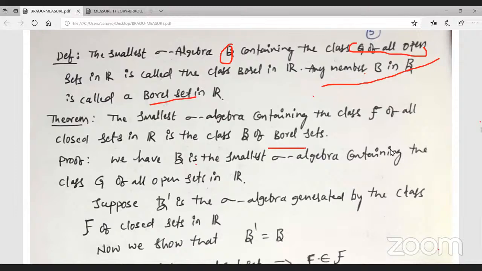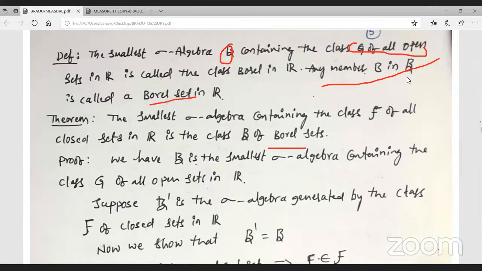The sigma algebra containing the class F, where F means closed sets. Observe here, given this, what is a Borel set? A Borel set is any member of the smallest sigma algebra B containing the class of all open sets. But in the theorem the given is the smallest sigma algebra containing the class of all closed sets.